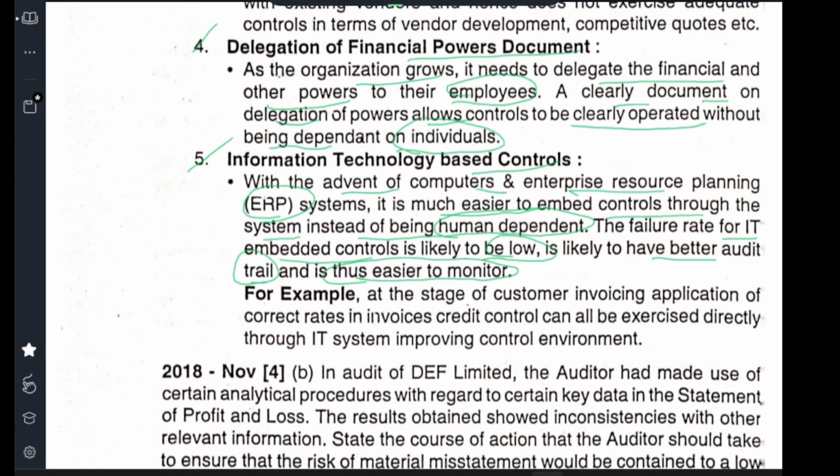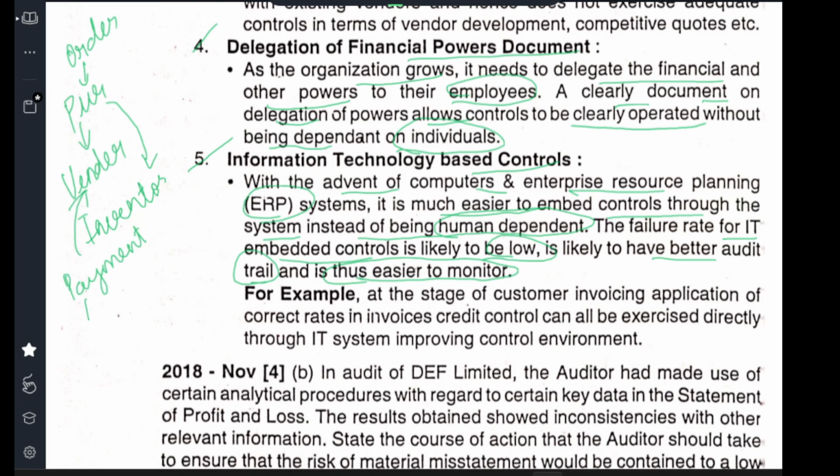That is, purchase order, then purchase, then vendor entry, purchase and inventory entry, the vendor payment entry, bank BRS, and inventory stock audit.